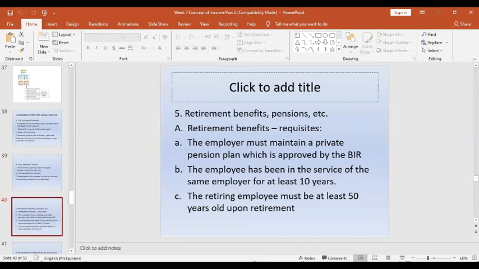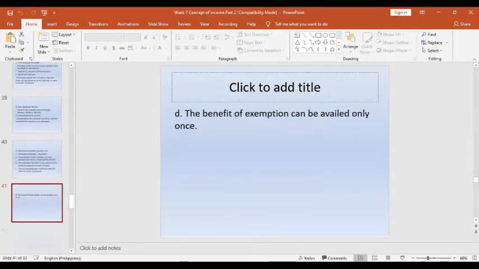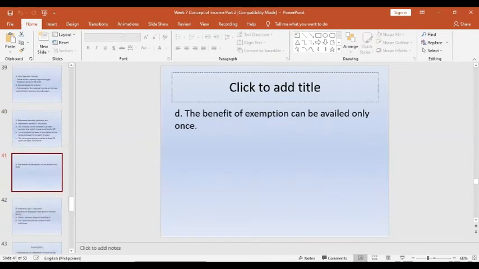We already tackled last time that retirement benefit is exempted from tax for as long as they comply with the Republic Act on retirement due to old age. But if the retiree is not covered or does not meet the requirements of retirement due to old age, the retirement benefit is taxable.